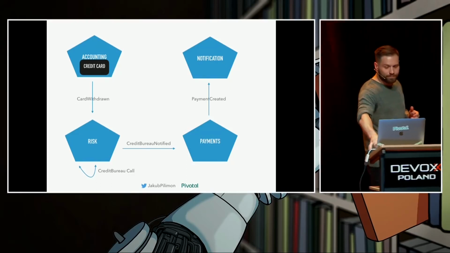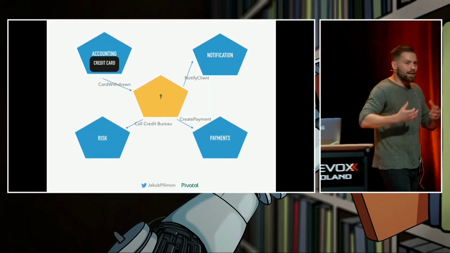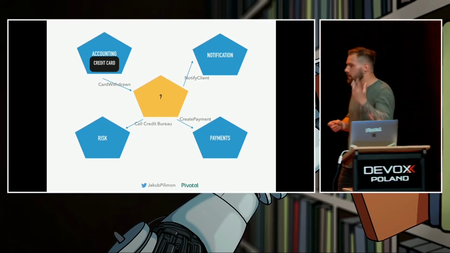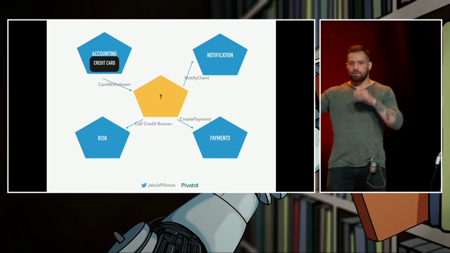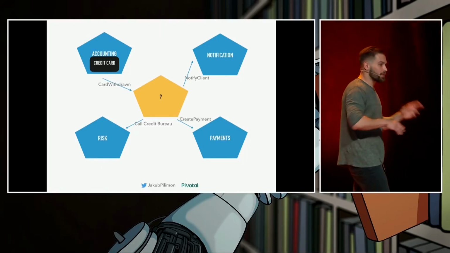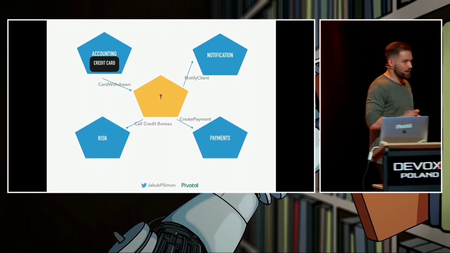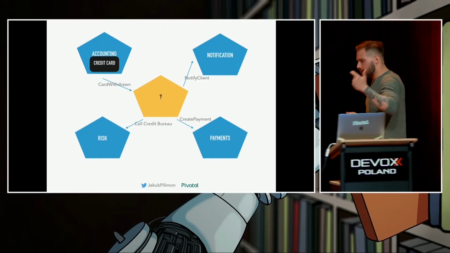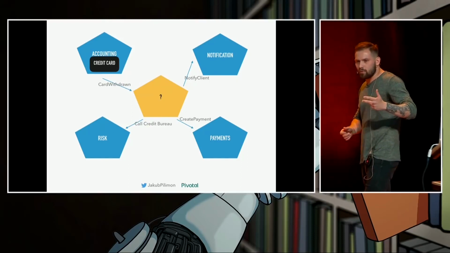How about this one? How about one guy in the middle, which takes over the whole process? It gets the event card withdrawn and delegates to different people, or different microservices in terms of software development. It's one place to change the code, one place to maintain that, one place to replace if you want multi-tenant architecture.